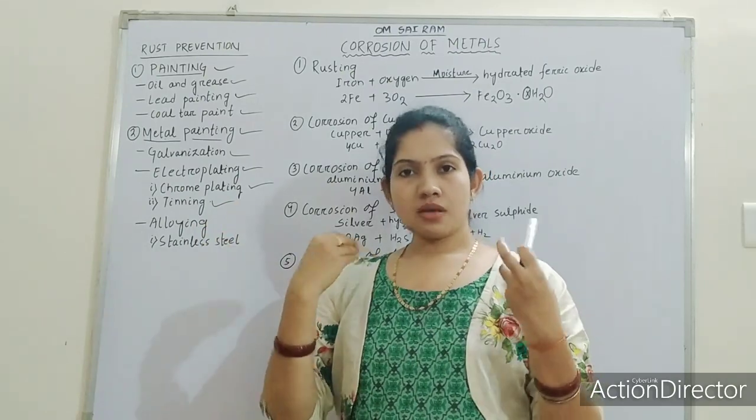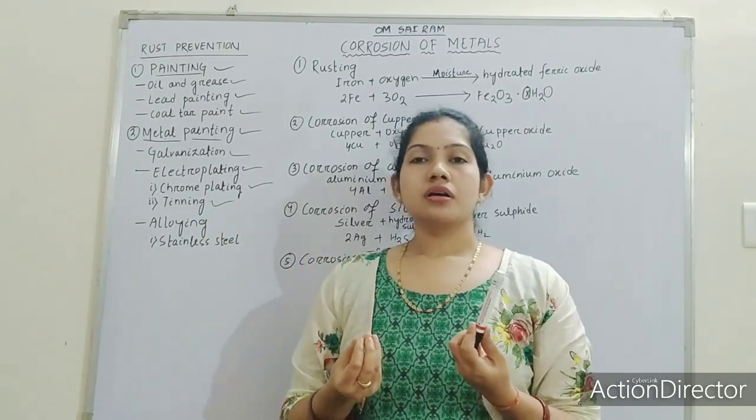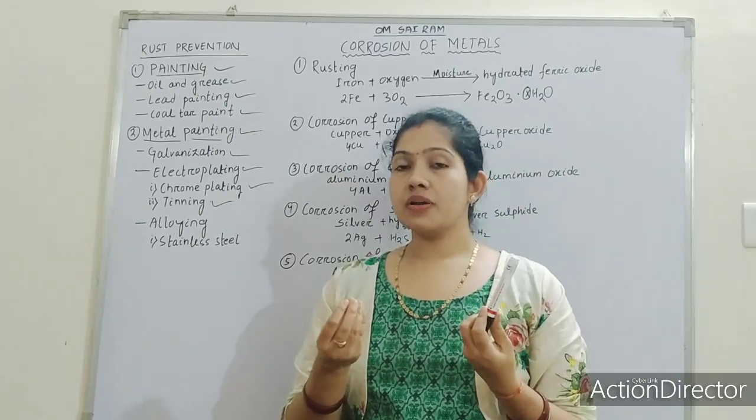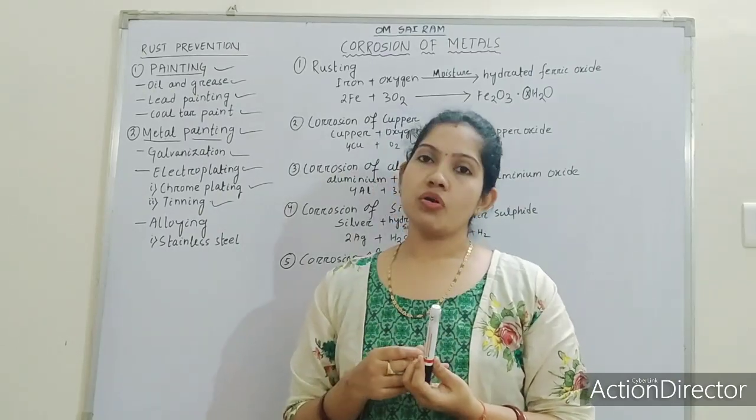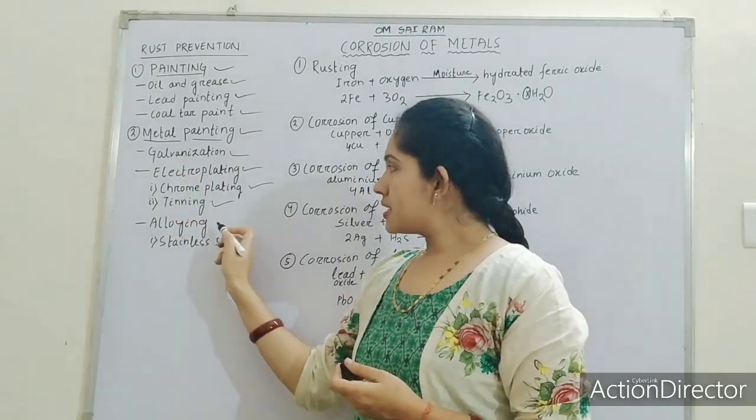Some of the metals, when we use them in painting to prevent iron from rusting, we call it what? Electroplating. The last one is alloying.